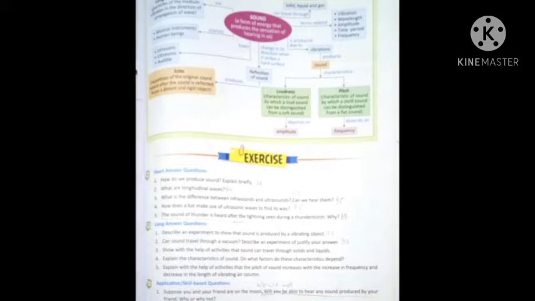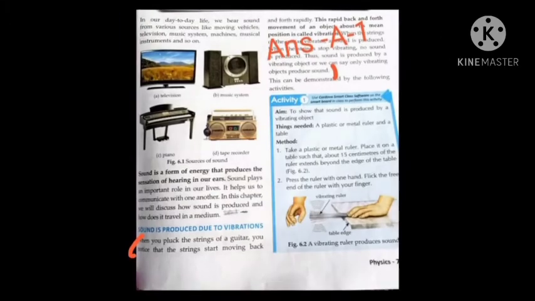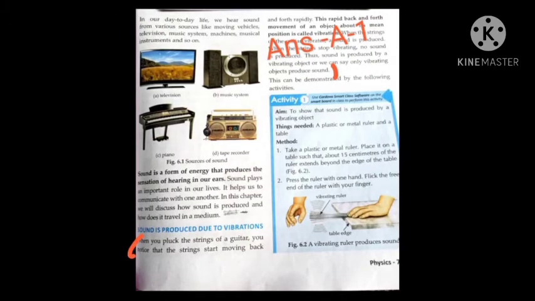Question number 1, short answer question. First is, how do we produce sound? Explain briefly. So the answer is on page number 79, under the heading, sound is produced due to vibrations. So start from the first line.